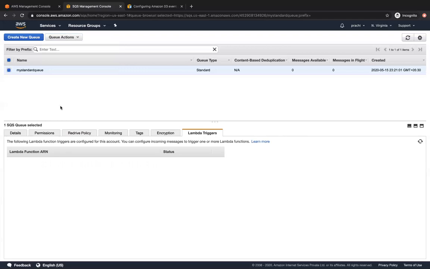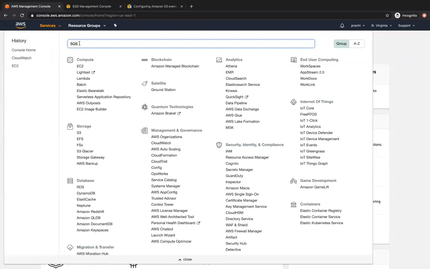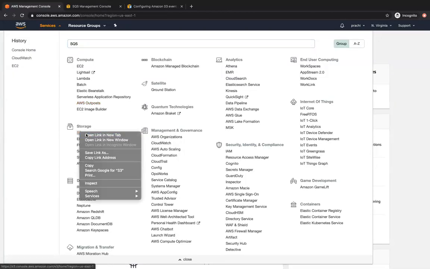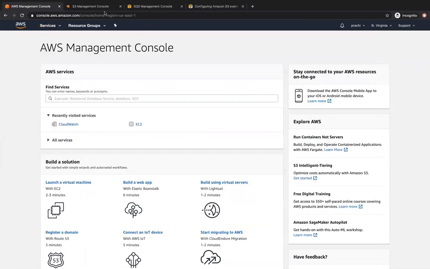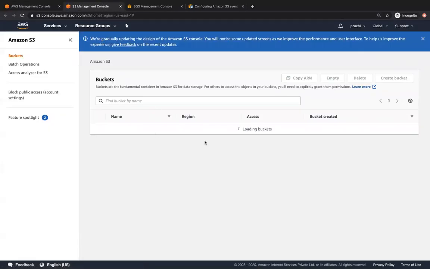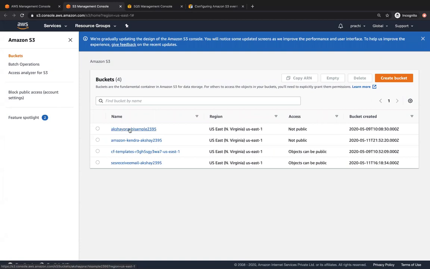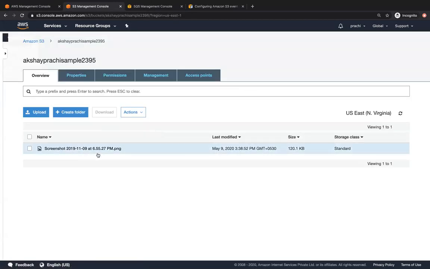So first, let's go ahead and do this lab wherein we create an S3 bucket. Let's go to S3 first. Let's see if we can reuse an existing bucket or create a new one. We do have one bucket over here, and a screenshot file in it. So this is really nice. But now let's go ahead and configure our SQS queue to have a queue policy, right?